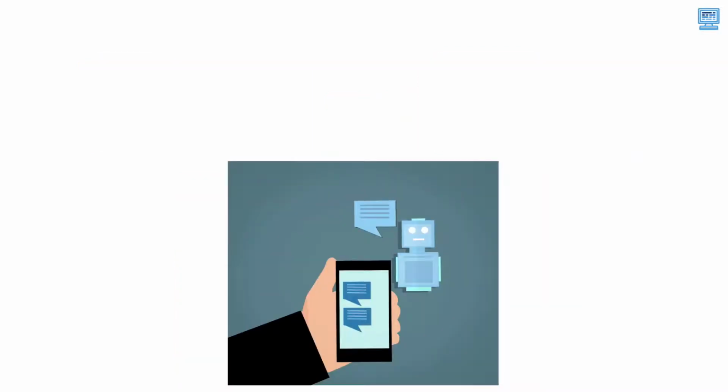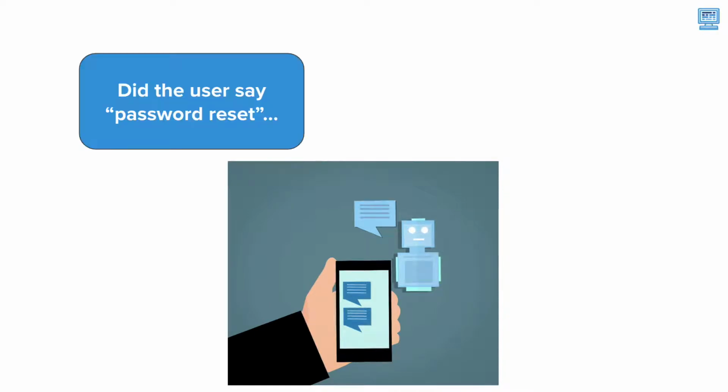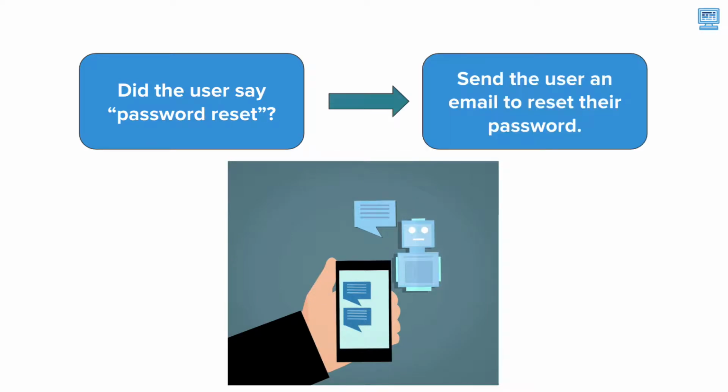We can also see this in chatbots, another common use of artificial intelligence. We can program rules so that the chatbot can make decisions. For example, if the user types in or says password reset, we can program the chatbot to send them an email or a link to reset their password.